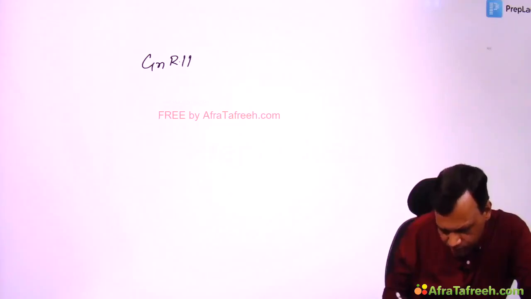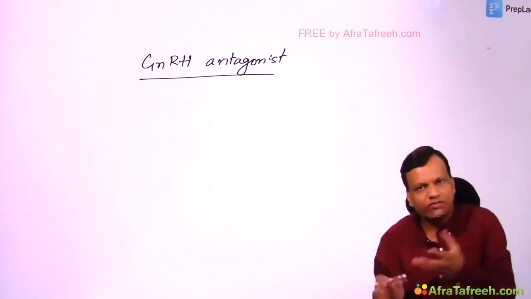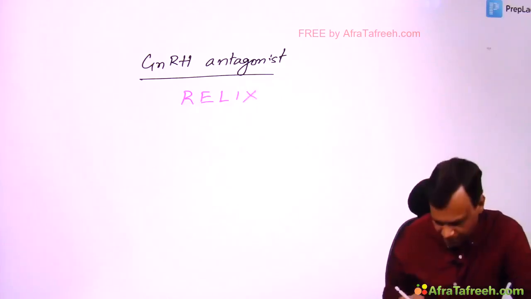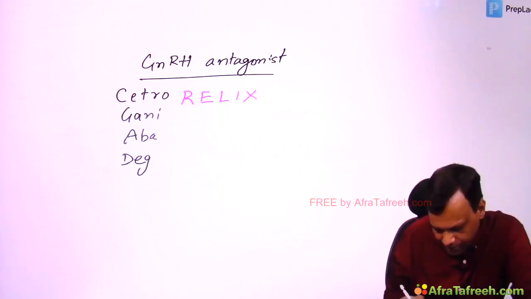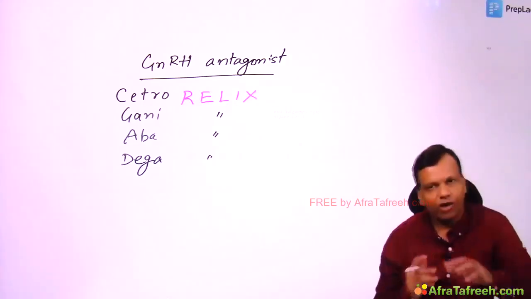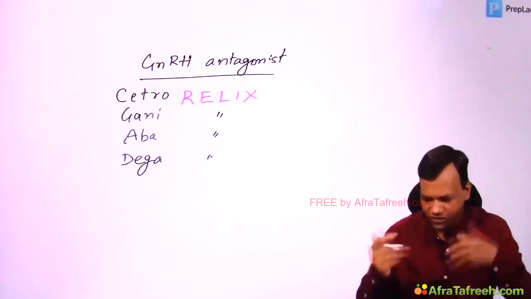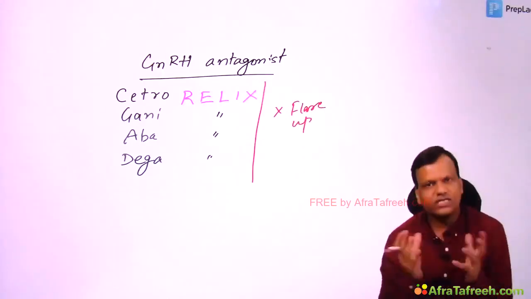GnRH antagonist. As the name tells, they will block the receptor, and an antagonist will always decrease. Whether we give pulsatile or continuous, they will always decrease gonadotropins. And the name of the antagonists will end with relix. Relix. Examples are cetrorelix, ganirelix, abarelix, degarelix. Relix are antagonists. They will always decrease. So what is the advantage over agonists? They will not cause flare up reaction. The advantage is that flare up reaction is not there because they will always decrease.